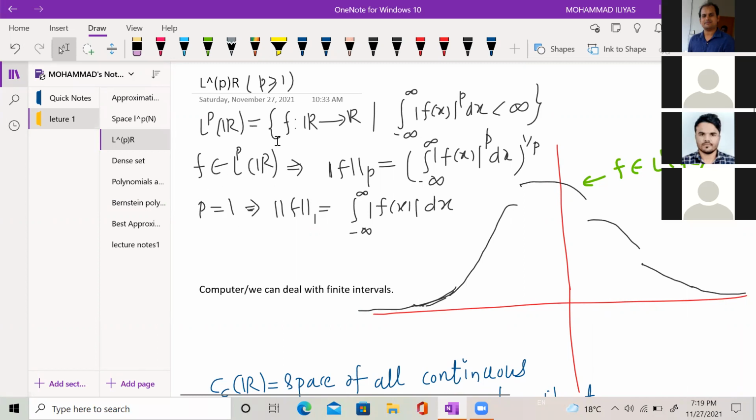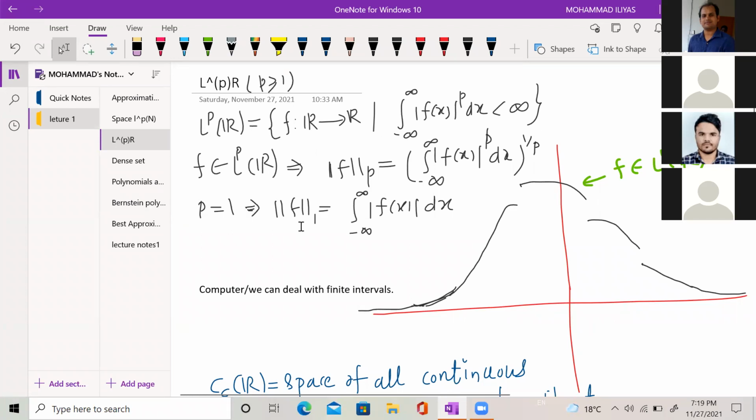So this is also a vector space, and I can define a norm on this space also. If I take some function f from L^p(R), then I can define the norm of f as the integral from minus infinity to infinity of |f(x)|^p dx whole raised to power 1 upon p. So this is a normed space with respect to this norm.